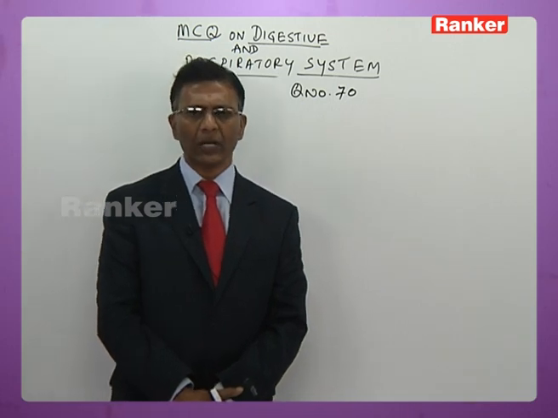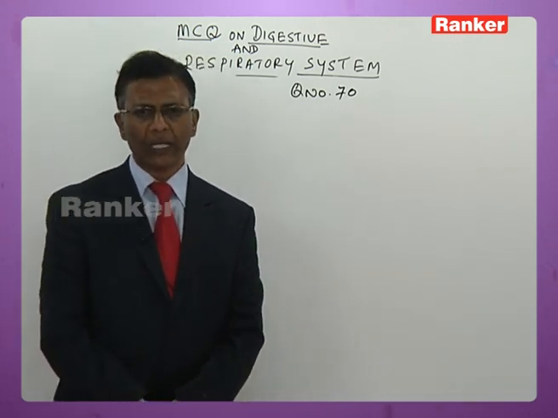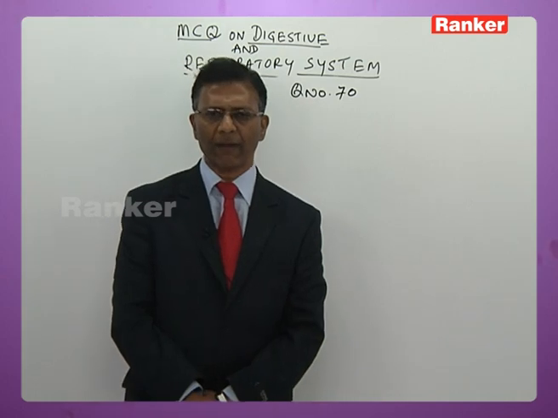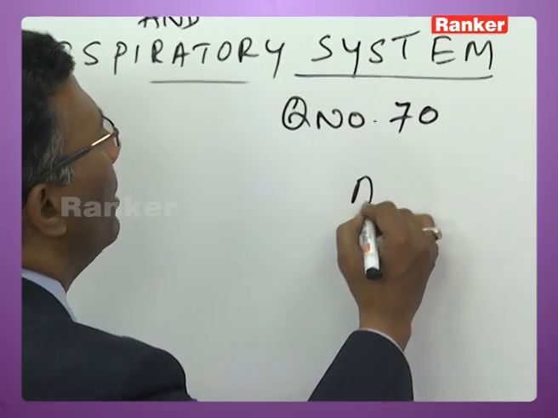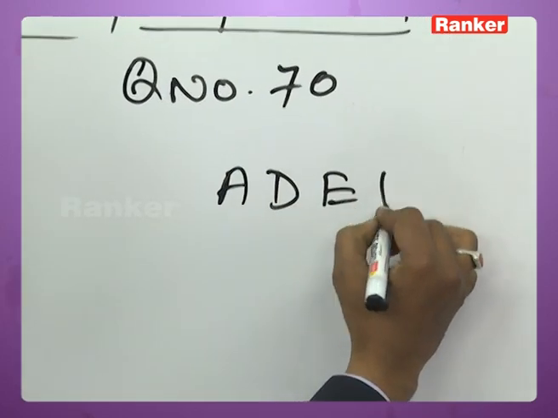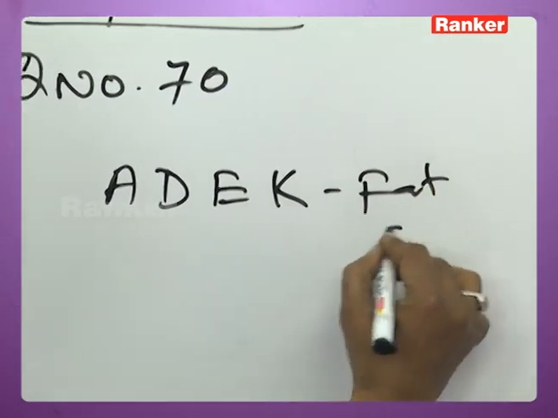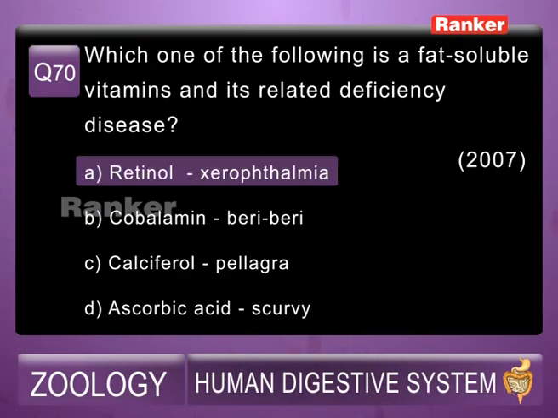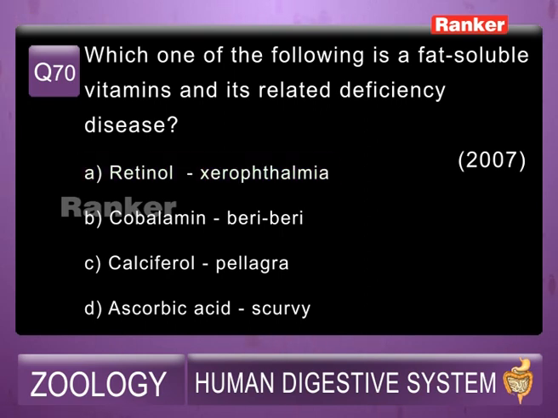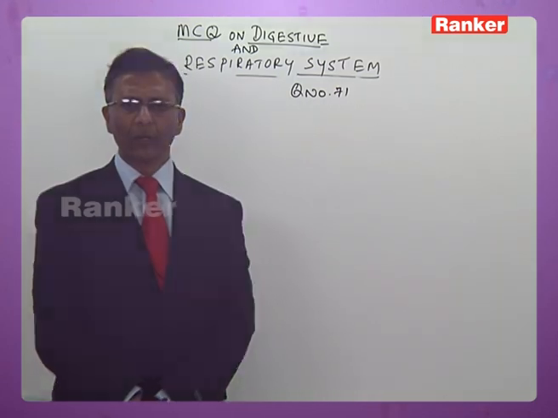Pellagra is wrong here. D, ascorbic acid, scurvy, that is also correct, but the question asks for a fat soluble vitamin. Only A, D, E, K are fat soluble. Which vitamins are fat soluble? A, D, E, K are fat soluble vitamins. So among these, the correct option is A, that is retinol, xerophthalmia.